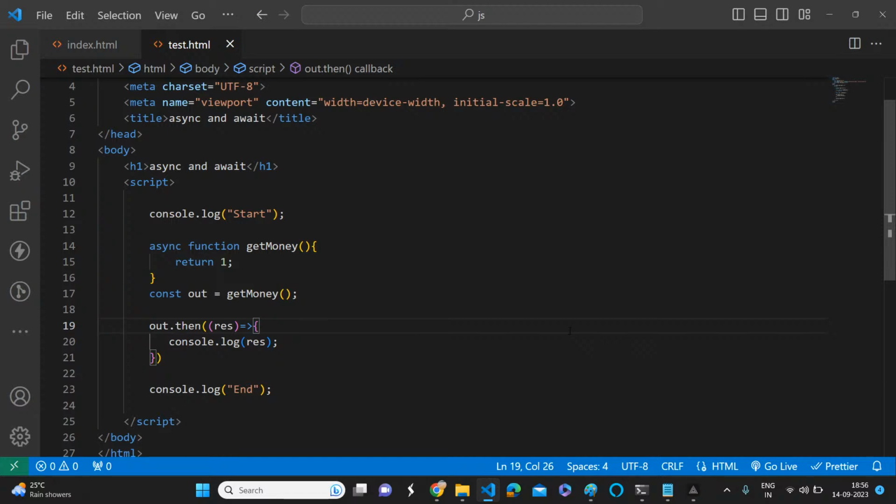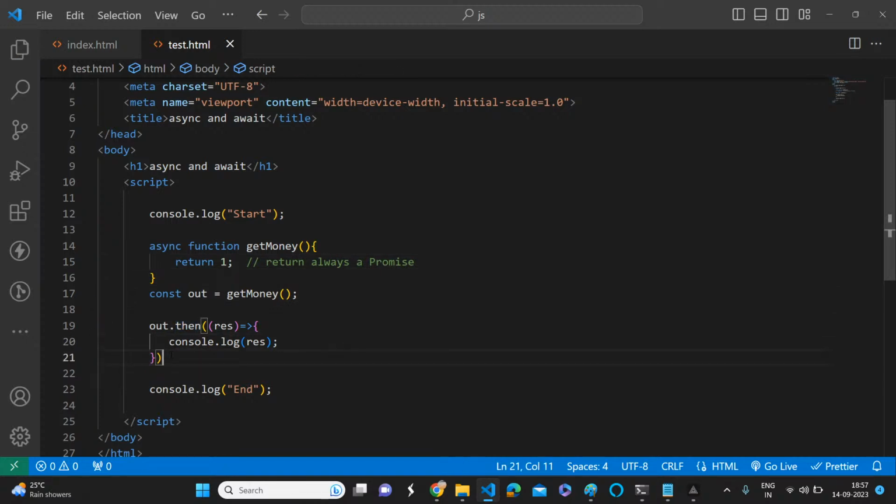What is async? If you add the async keyword before any function, it will convert it into an asynchronous function. What will it return? Always a promise. Yes, that's the most important point. It will return a promise and we can go with the then method.